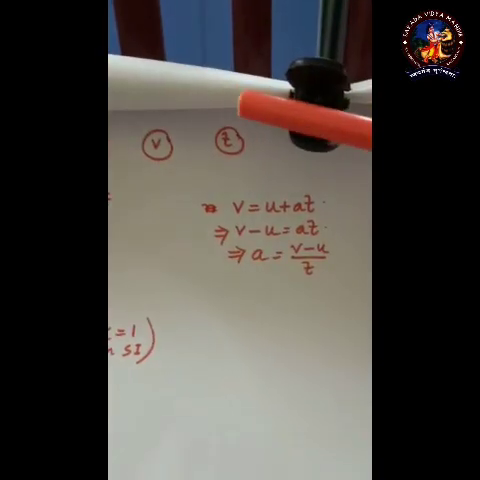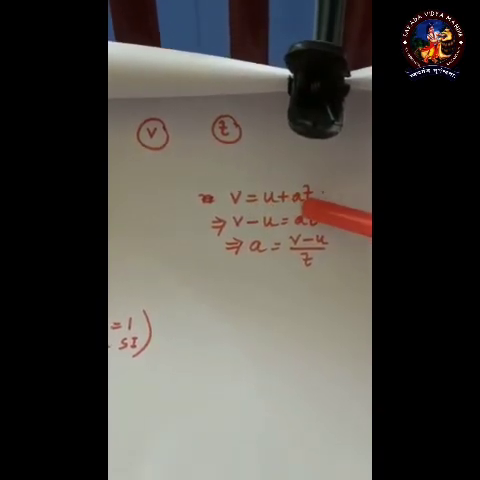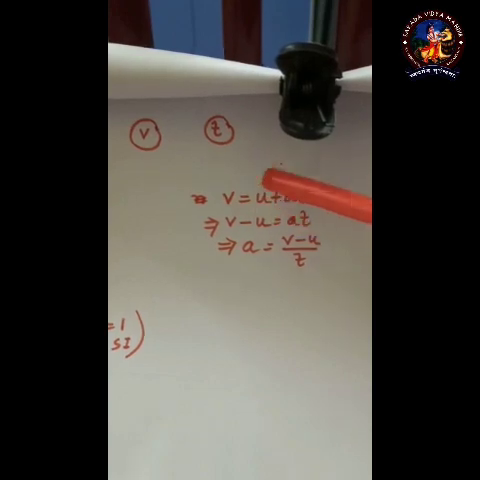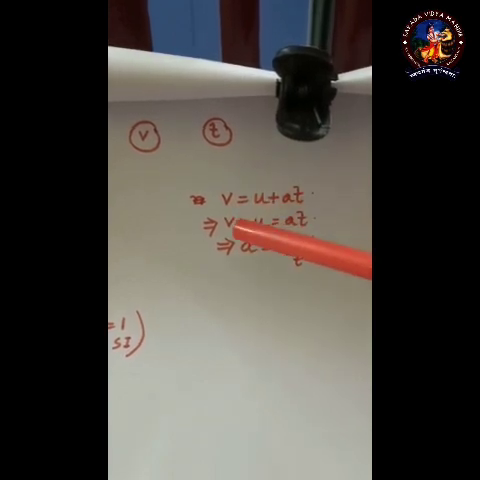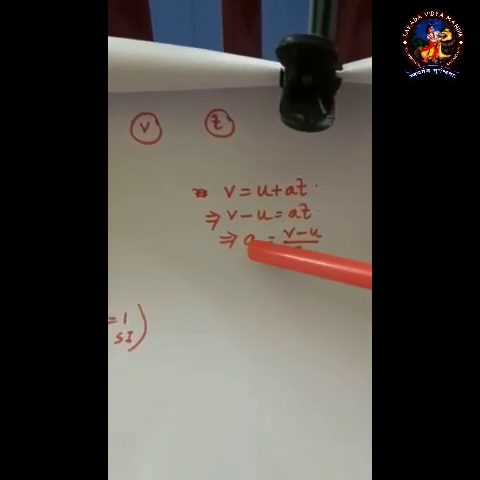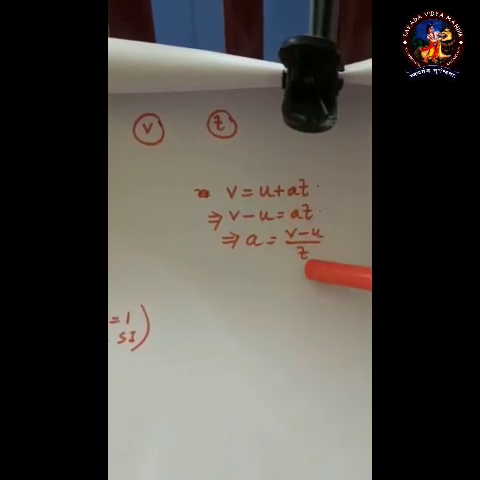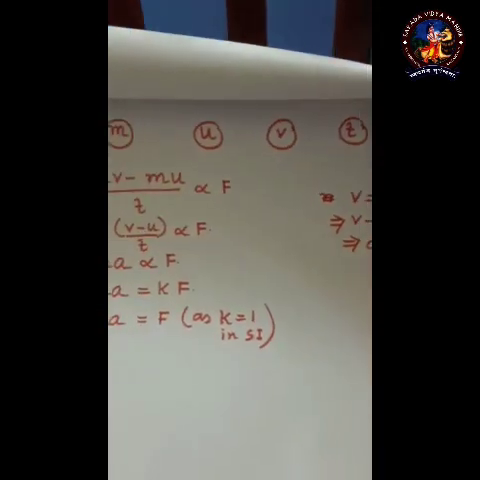Because we know this formula, v equals u plus at. In the former chapter we have done v equals u plus at, and now v minus u equals at, with u moving to that side. Now a is (v minus u) by t. So (v minus u) by t is the expression of acceleration.